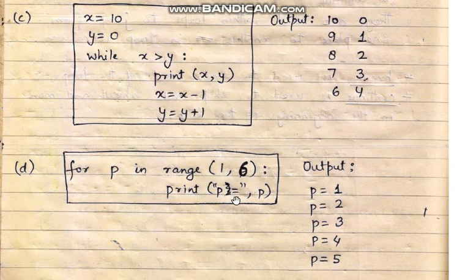So you can see that there is no need to change the value of p. It gets automatically changed, and the value it is getting is from this particular range, with a difference of 1 only. So I hope you understood how the outputs are calculated when you have been given a code.